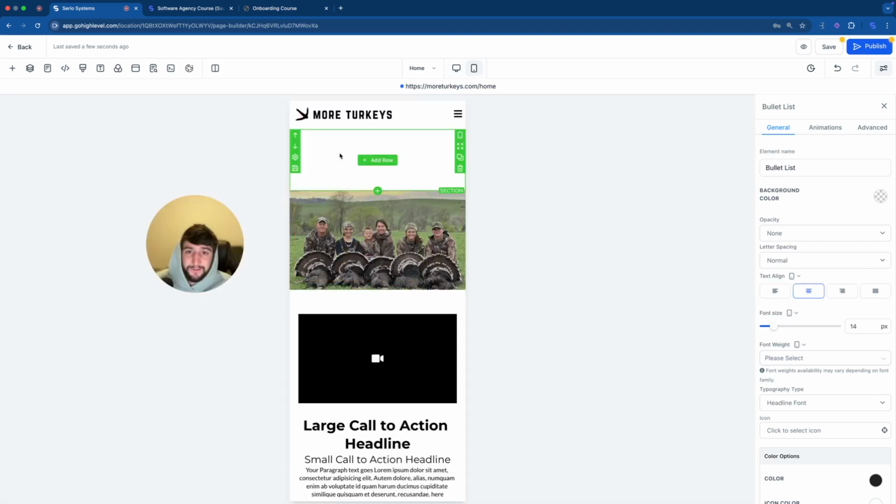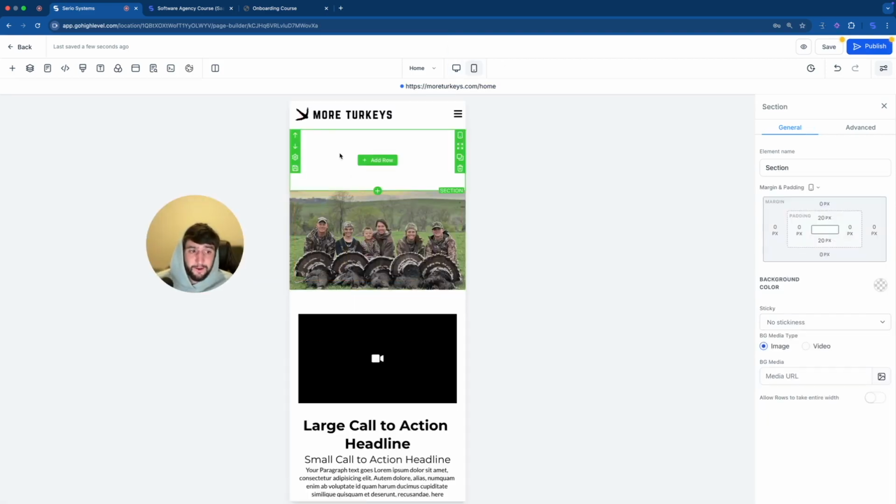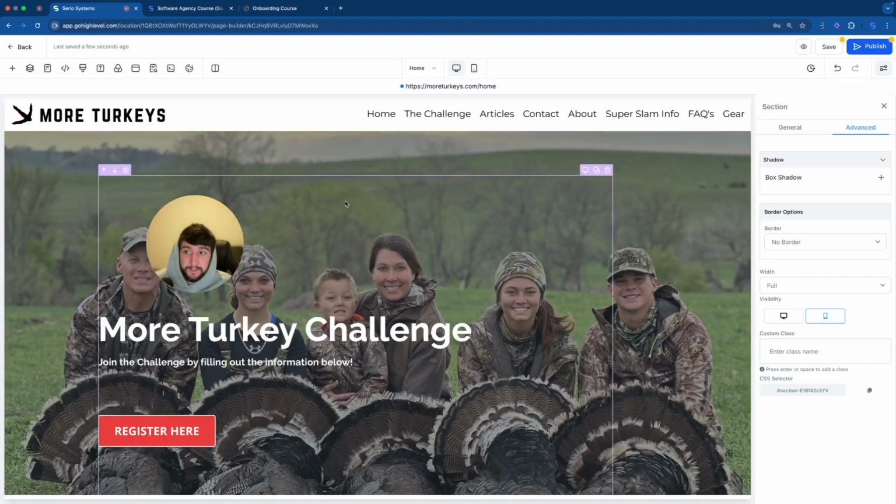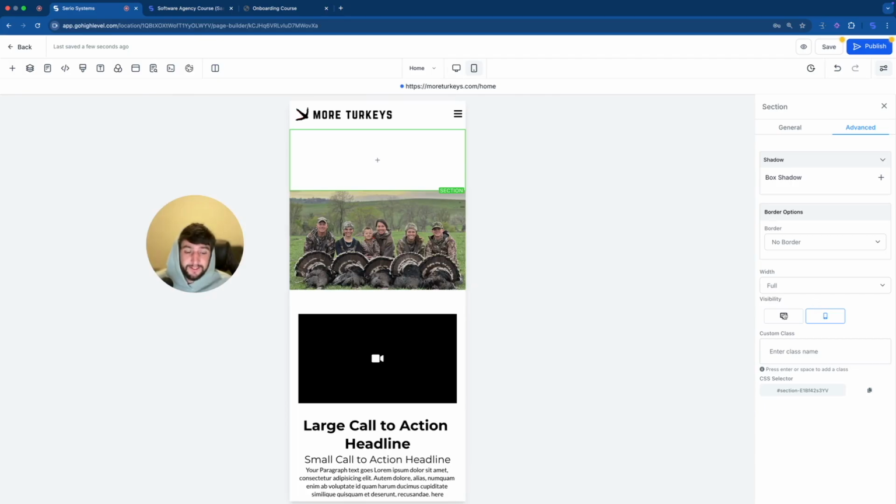So right out the gate, we have this section right here for some reason. Let's find out what's going on with this section. I'm going to click over on advanced, and you'll notice over in visibility, there's a reason this section is only on mobile and not over here on desktop. See, it's not here. We don't see a random green section. It's because on visibility, we have desktop clicked off. So for that reason, I'm just going to get rid of it entirely.